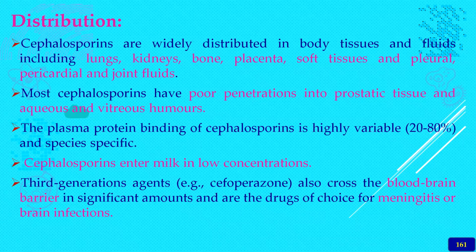These drugs can also pass the blood-milk barrier to some extent, which is a disadvantage. Since they enter milk in low concentrations, they cannot be the drug of choice in mastitis. But this is not a general phenomenon for all, only a few of the drugs. Usually the third generation and above, fourth and fifth, cross the blood-brain barrier very commonly.